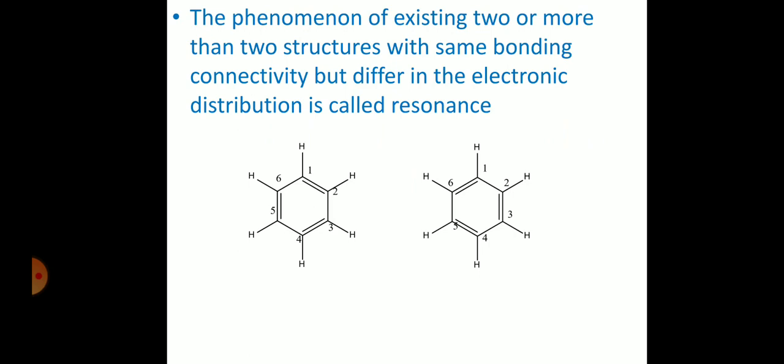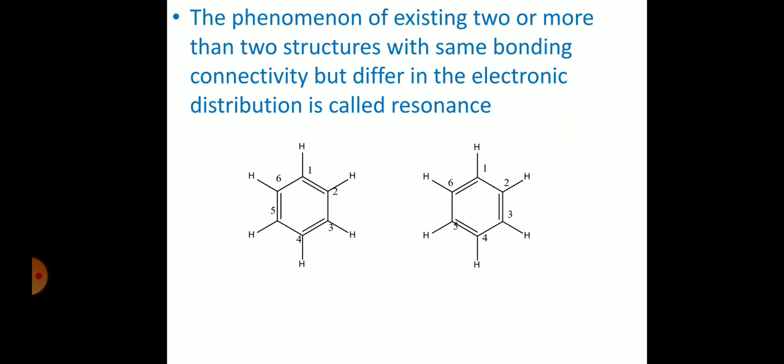Resonance is the phenomenon of existing two or more than two structures which have the same bonding connectivity but differ in the electronic distribution.